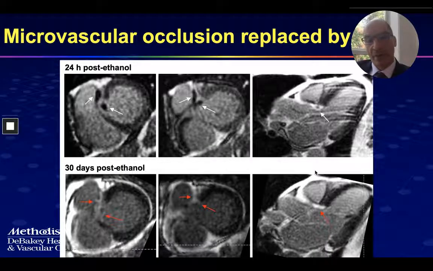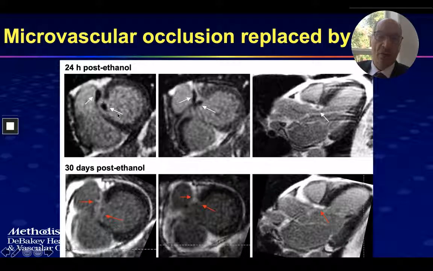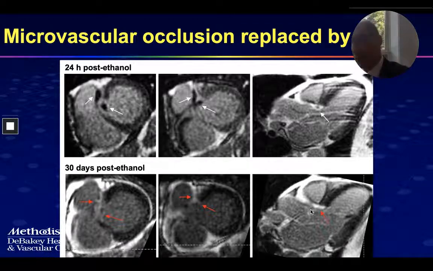What happens to that microvascular occlusion? We've done a small subset of patients that had predominantly LV summit tachycardias treated with alcohol. Within 24 hours, we see microvascular occlusion, these dark areas in several slices of the MRI. But at 30 days, those areas become scarred, and then there's nothing to it. This is like any other ablation. So by creating this microvascular occlusion, we damage the capillaries, we flood that area with ethanol, and allow it to slowly become scar tissue.